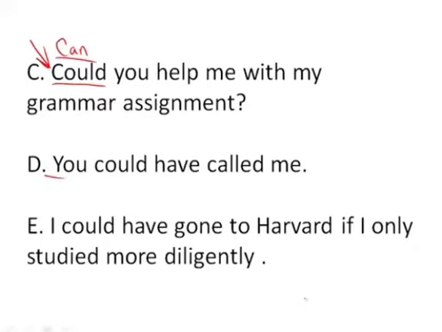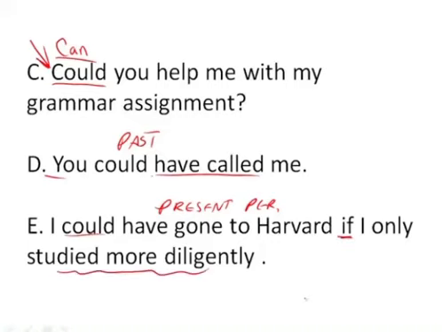In D, we have a very different example. It says, you could have called me. We are talking now again about the past. We are not asking questions as we did in C. And this talks about an event that didn't actually happen in the past, but someone's expressing something somebody could have done. In E, we have the could here, and you'll notice we have the present perfect tense here. We actually have the present perfect tense in D as well. And the idea here is something that didn't happen, but if it had happened, so it's that hypothetical, then this would be the outcome. So I could have gone to Harvard, something in the past.